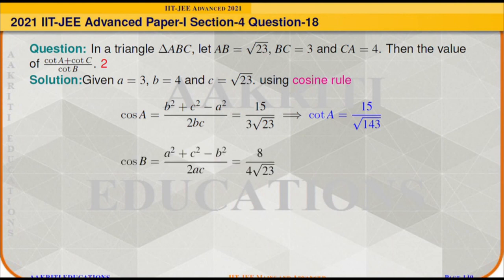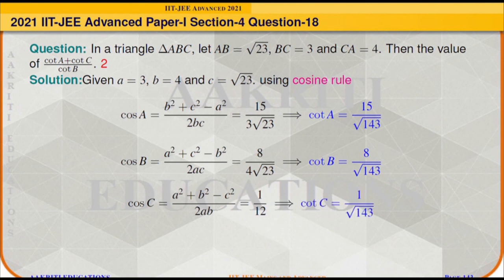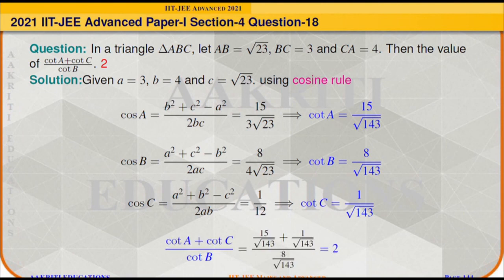Similarly, cos B will come out as 8 by 4 times root 23, and from this cot B will come out as 8 divided by root 143. Similarly, cos C will be 1 by 12 and cot C will be 1 by root 143. By substituting all these values in (cot A plus cot C) divided by cot B, the value will come out as 2.